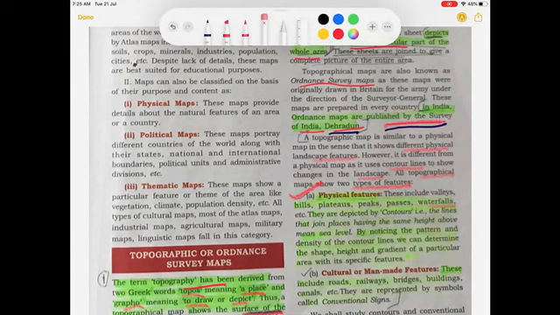The topographical map also depicts the cultural features or the man-made features like roads, canals, bridges, buildings, etc. All these, either a physical feature or a man-made feature, are represented with the help of symbols. They are known by the name convention.